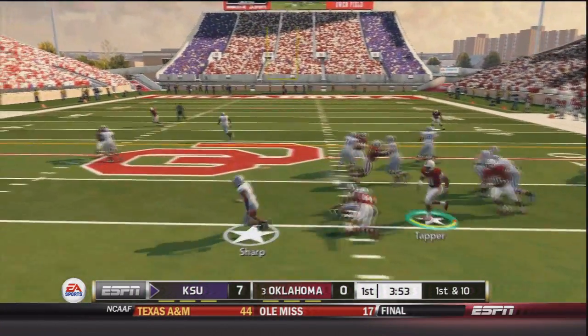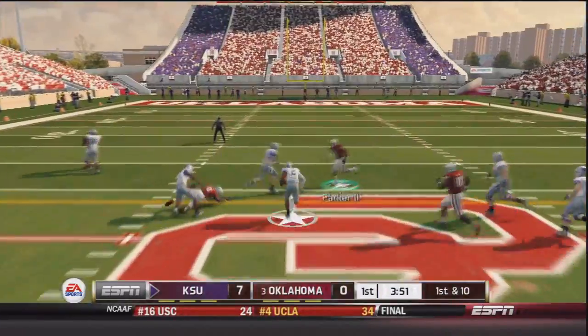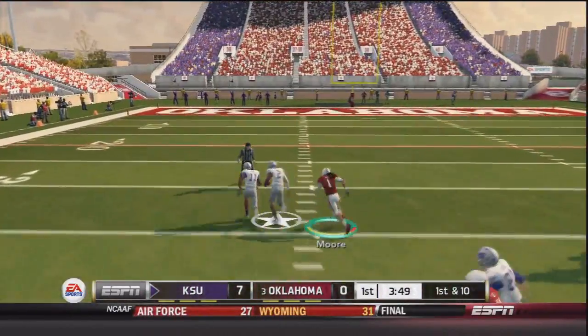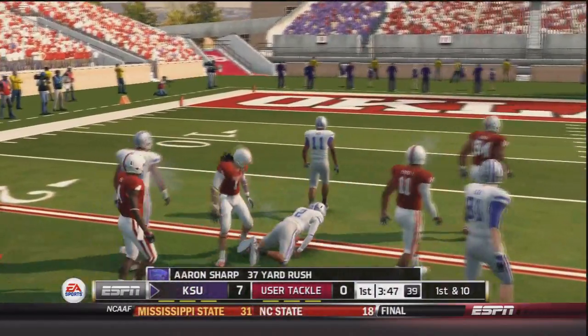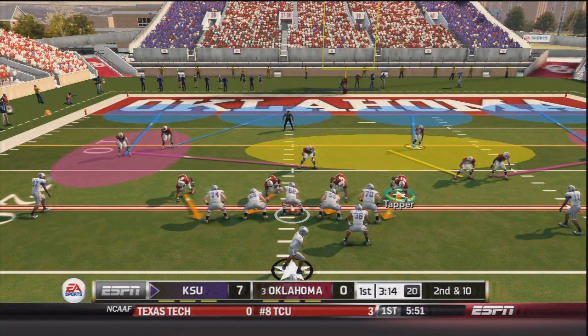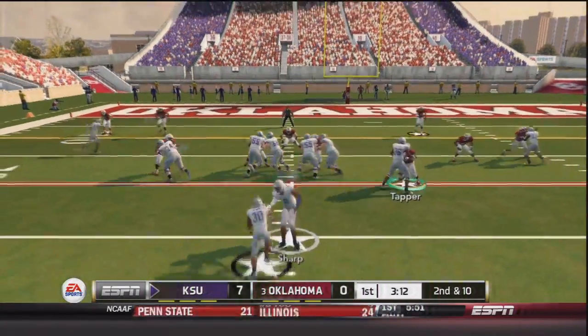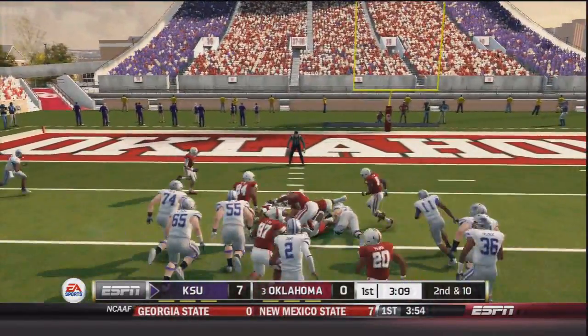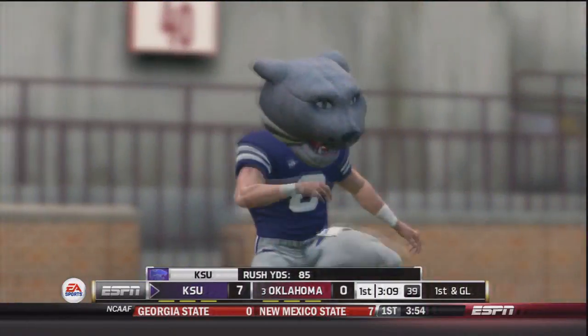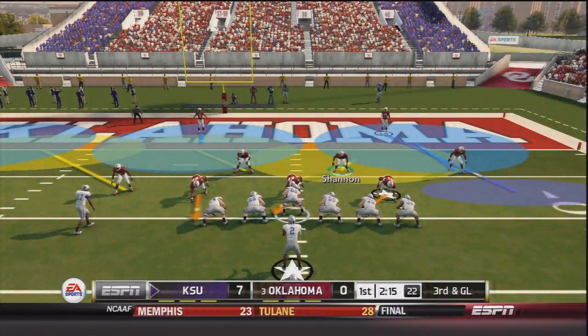Now 1st and 10, Aaron Sharp on a read option keeps it himself, and he's across the 50. He's got no one in front of him, but he will be chased down by L.J. Moore finally after a 37-yard gain. So 2nd and 10. In pistol, Sharp takes the snap, hands off to Warmack, who runs over a Sooner and then is finally dragged to the ground, but he does get a KSU first down on the play.